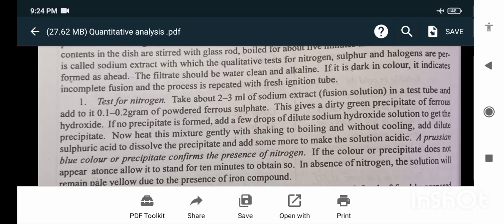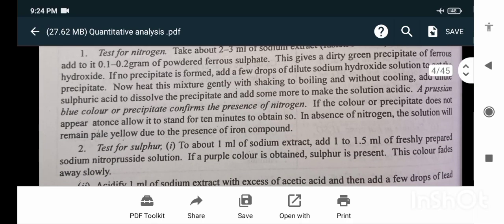Now heat this mixture gently with shaking to boiling and, without cooling, add dilute sulfuric acid to dissolve the precipitate, and add some more to make the solution acidic. A Prussian blue color of the precipitate confirms the presence of nitrogen. If the color or the precipitate does not appear, allow it to stand for 10 minutes. In the absence of nitrogen, the solution will remain pale yellow due to the presence of an iron compound.